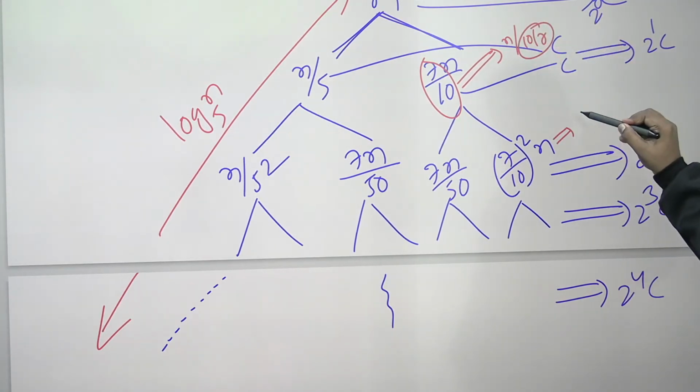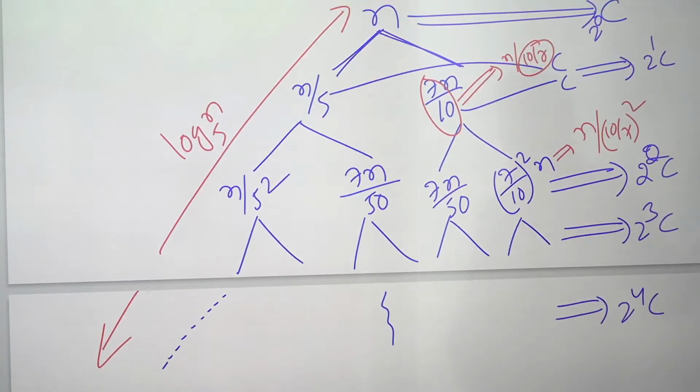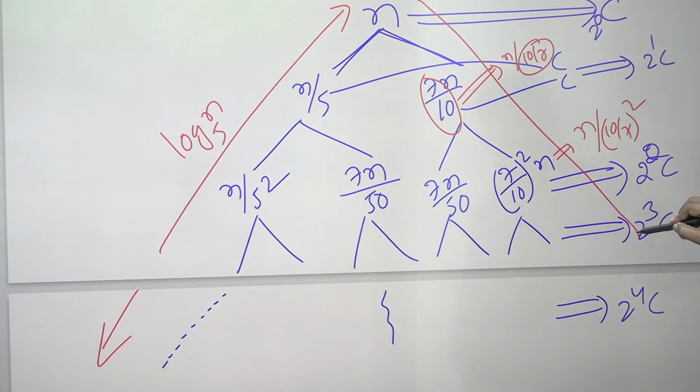So if you always divide by 10 by 7, the number of levels you will get is log n base 10 by 7. Left side you are always dividing by 5, log n base 5 levels. Right side you are always dividing by 10 by 7, so log n base 10 by 7.